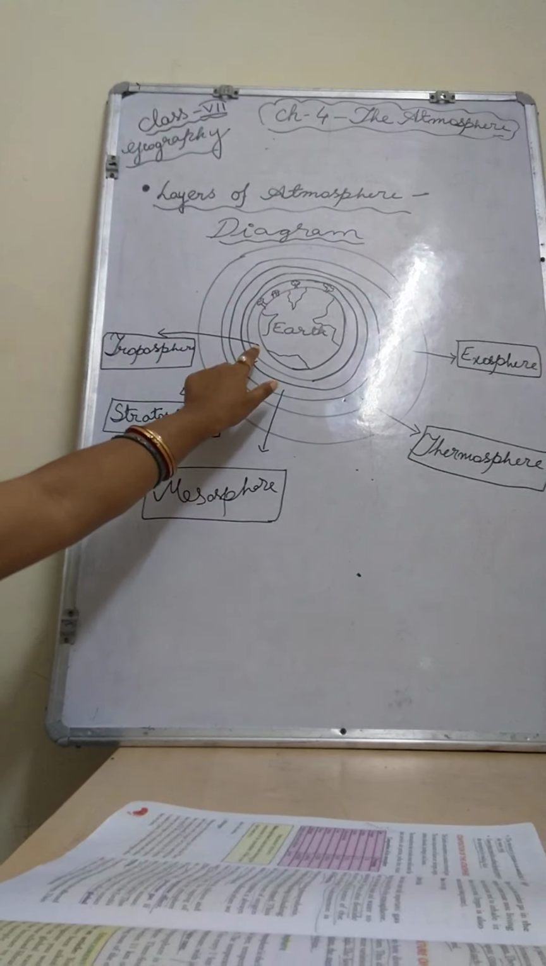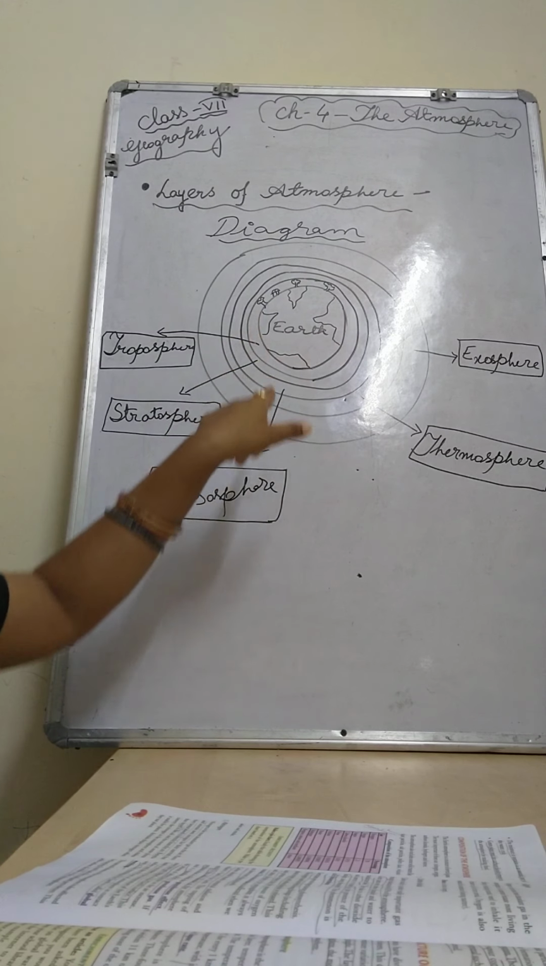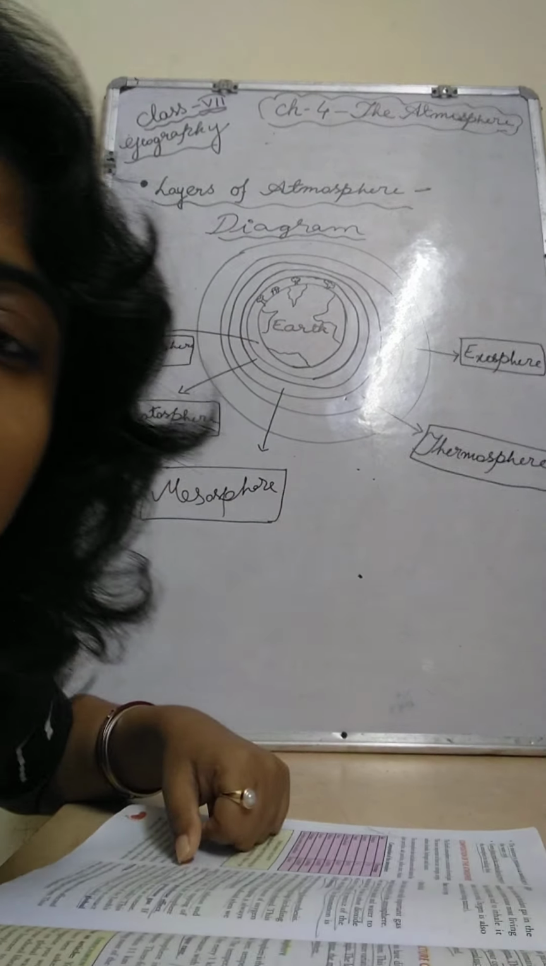The upper limit means, just look here children, whenever the troposphere ends and the stratosphere starts, here only I have drawn the line. Why have I drawn the line? Because it is the boundary. That boundary is known as the tropopause, which is dividing the troposphere and the stratosphere. Okay children, next I will come to the stratosphere.